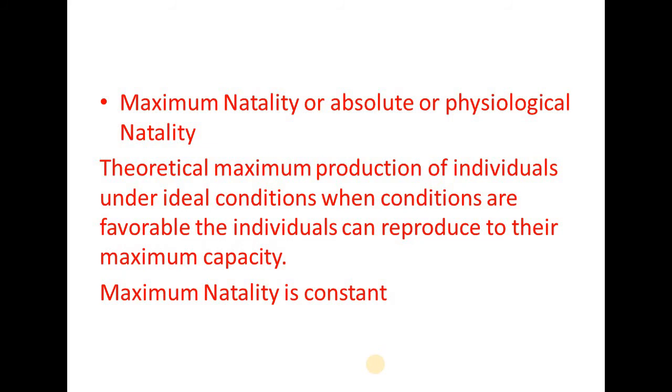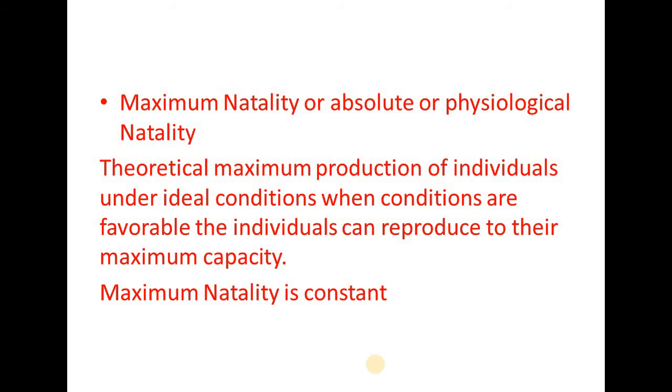One example for the maximum natality is taking women in their reproductive age, starting from age 13 to 45. She can produce offspring every year with a gestation period of 9 months.